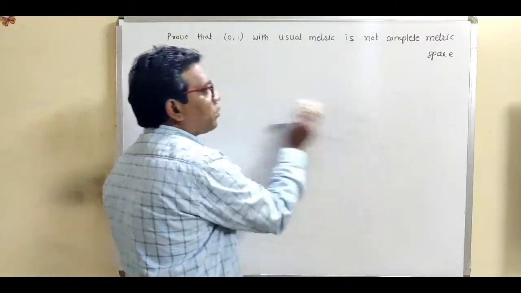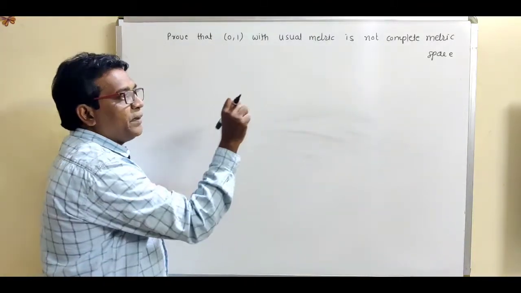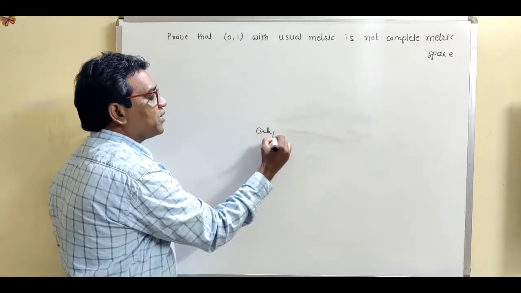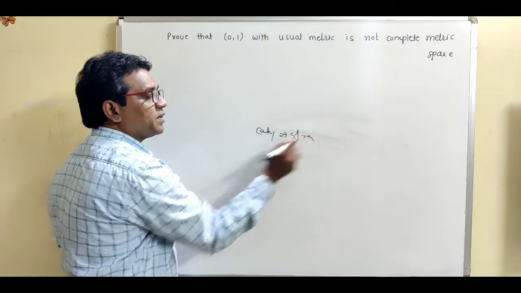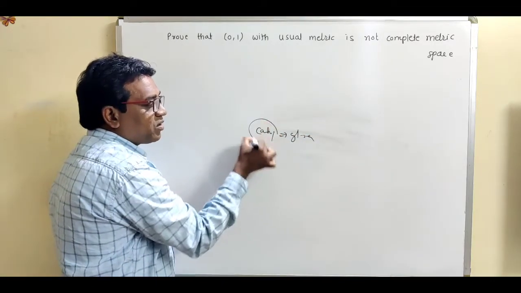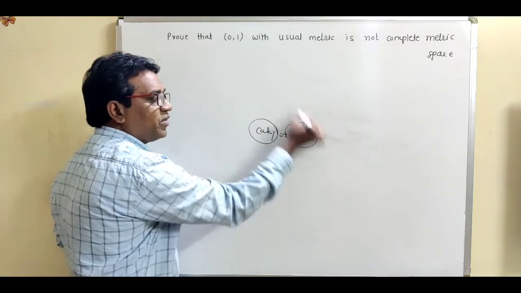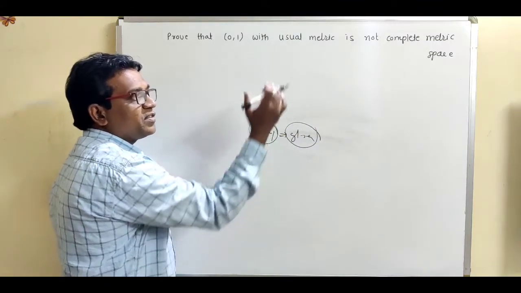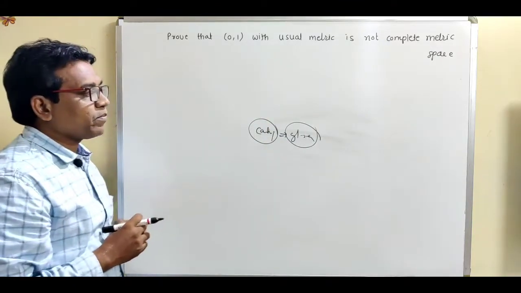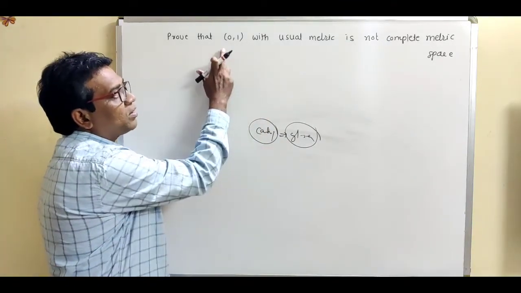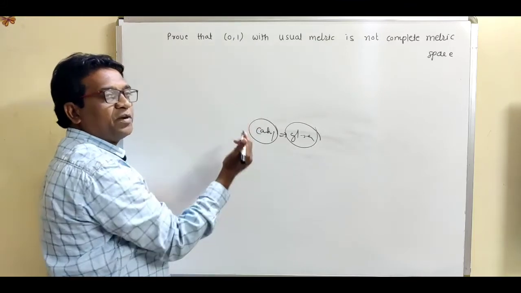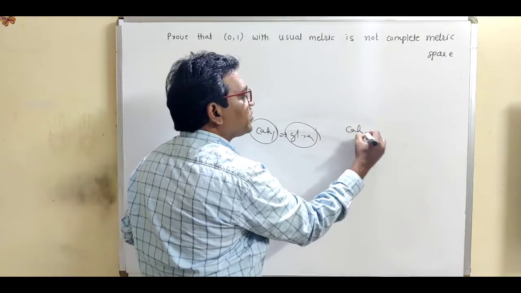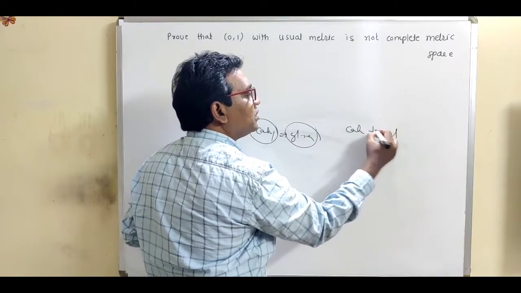Now see the definition of complete metric space. If you prove that every Cauchy sequence is a convergent sequence in that particular metric space, then the metric space is said to be complete. Now we want to show that this is not a complete metric space. Not complete means we have to show that a Cauchy sequence is not convergent.